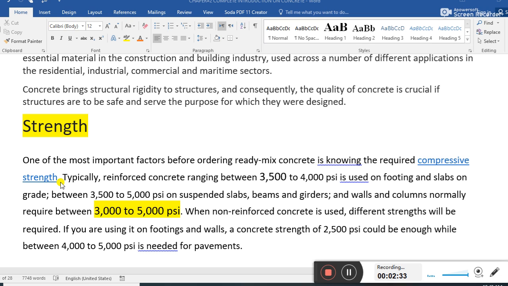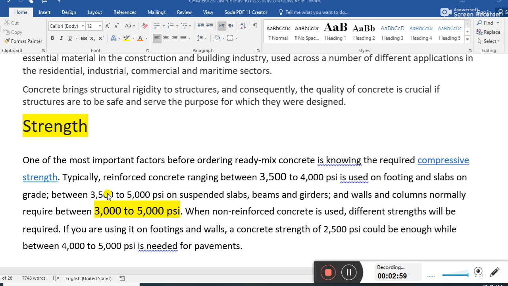Concrete is much stronger in compression and weaker in tension, unlike steel, which is stronger in tension and weaker in compression. This we should remember.